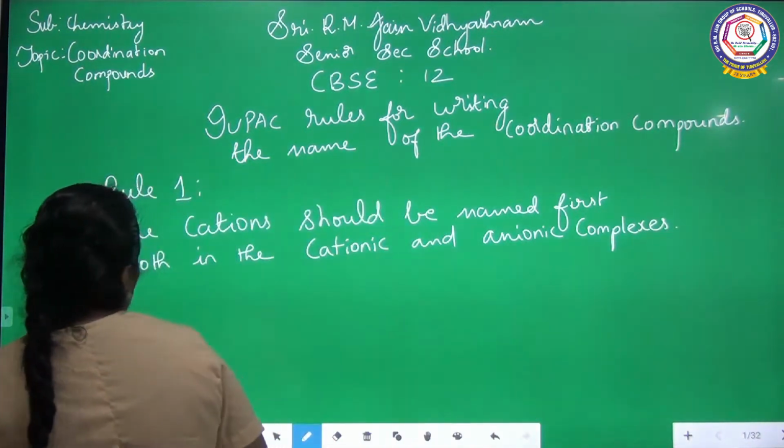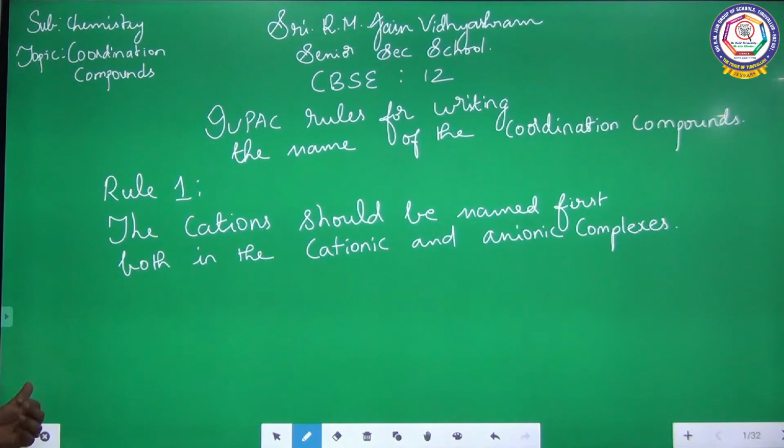So the first rule is the cations should be named first both in the cationic and anionic complexes.